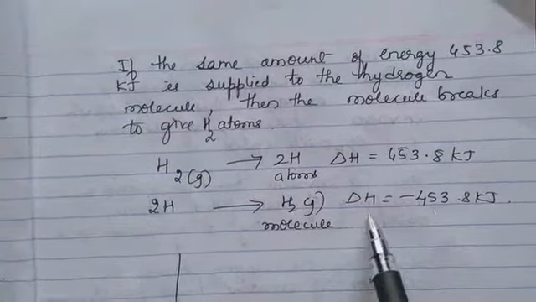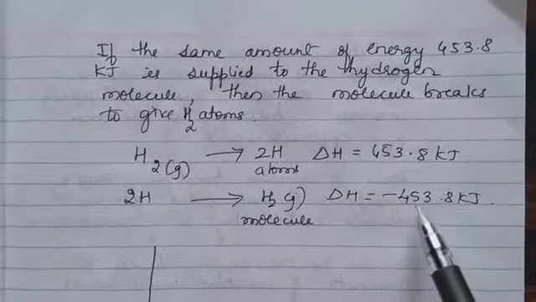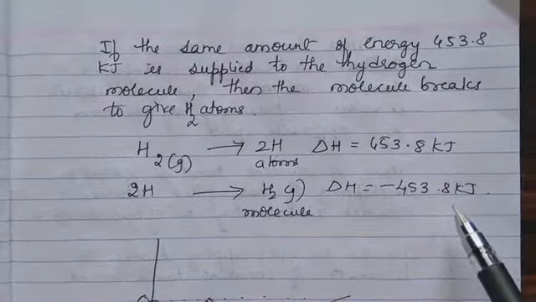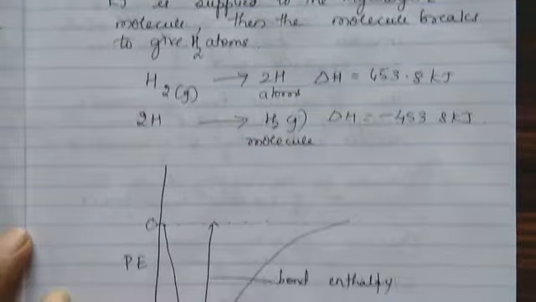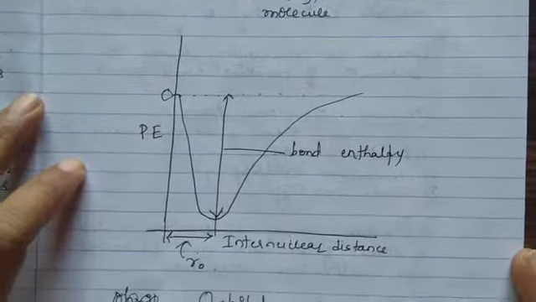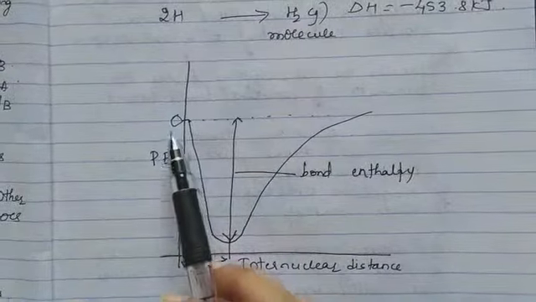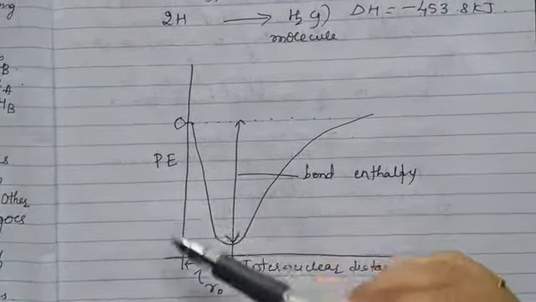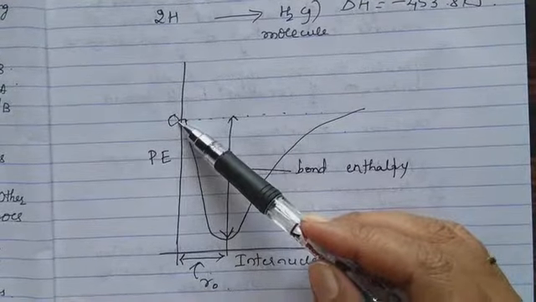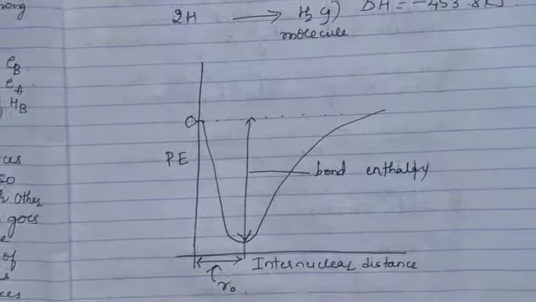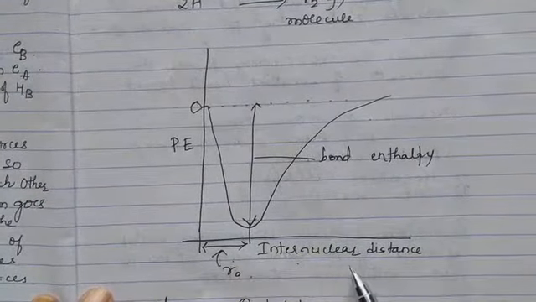Then delta H should be negative. So it is minus 453.8 kilojoules. Formation of hydrogen molecules is represented here in the form of a graph. So initially there are two orbitals. Potential energy of these two hydrogen atoms is very high. It is shown here, and this is internuclear distance.